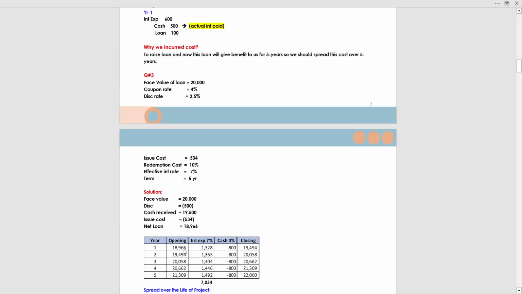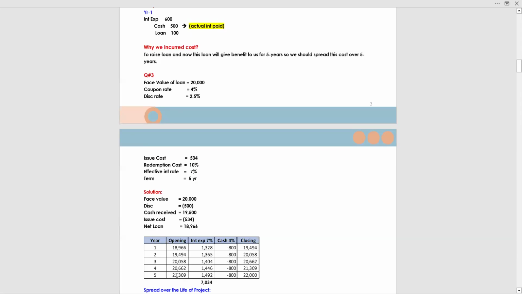So 18,966 plus 1,328 minus payment 800 gives you 19,494. This will become the opening of the next year. Again, 7% on this figure gives you 1,365, minus 800, gives you a closing of 20,058. Again, this closing will become the opening of the third year. Third year closing will become the opening of the fourth year, and fourth year closing the opening of the fifth year.